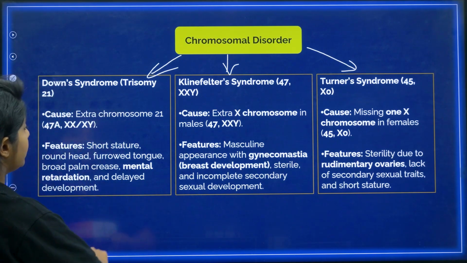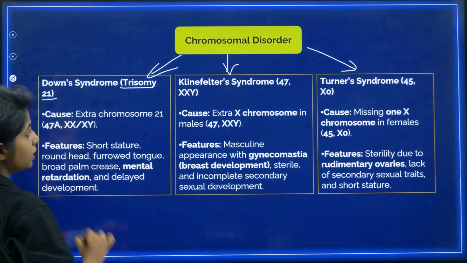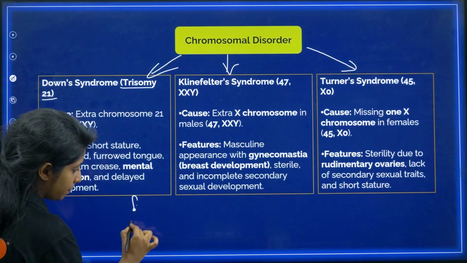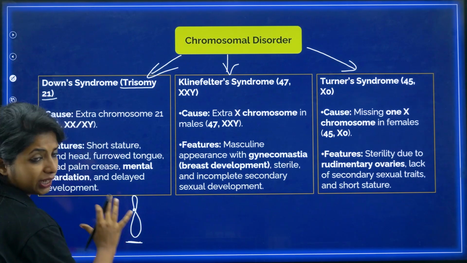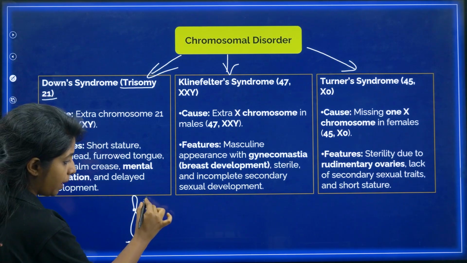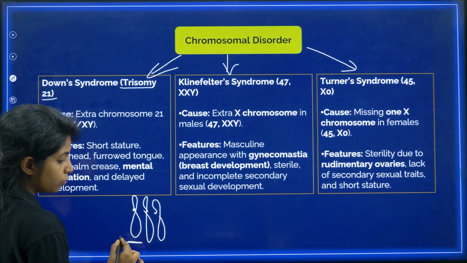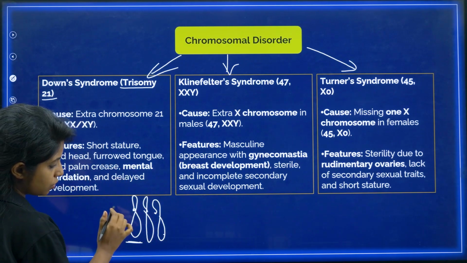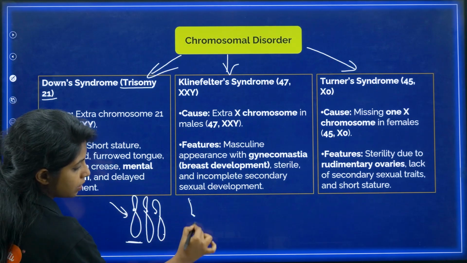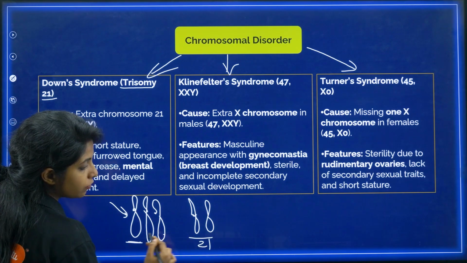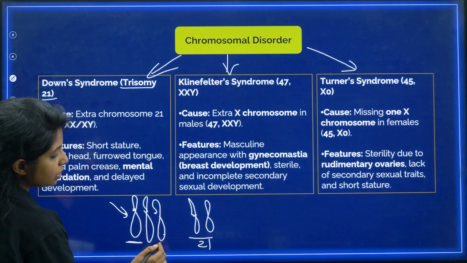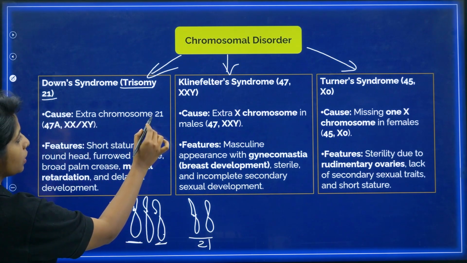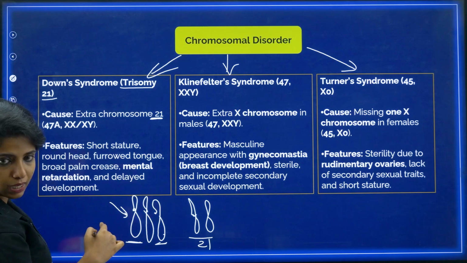So yes. My dear children, Down syndrome is caused when you have a trisomy at the 21st chromosome. That means you get a normal chromosome from one parent, and from another parent you're getting 2 chromosomes, and this is the 21st chromosome. From one pair you're getting this chromosome, suppose it comes together, and this is now the 21st pair of chromosomes. But over here you're getting one more extra. So this extra 21st chromosome is there, my dear children.